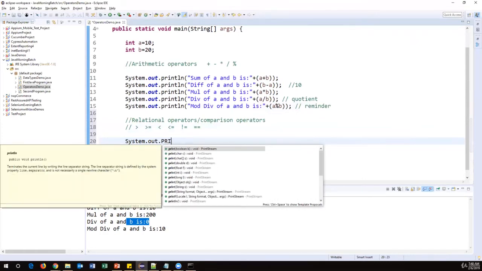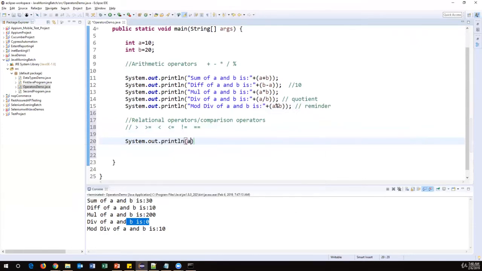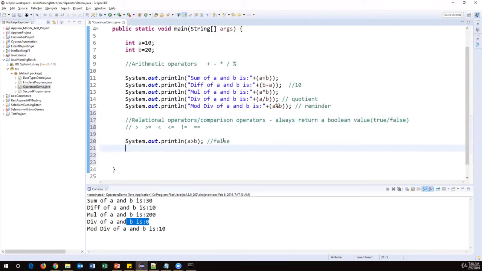System.out.println a greater than b, so what happens now? Relational operators always return a boolean value, that is either true or false, remember. So when I say a greater than b, a value is 10, b value is 20. So 10 greater than 20, is it correct? No, right? So it returns false. Suppose the same statement if I write like this, b greater than a.